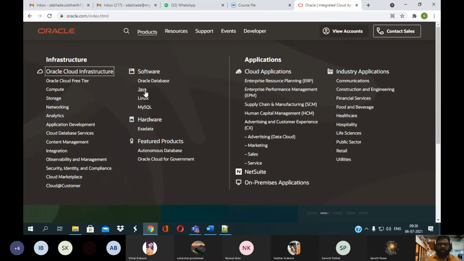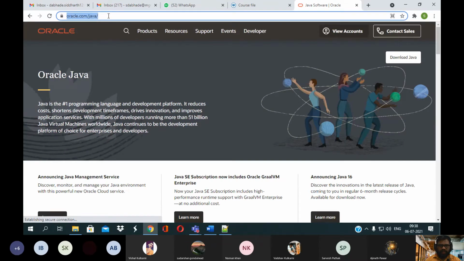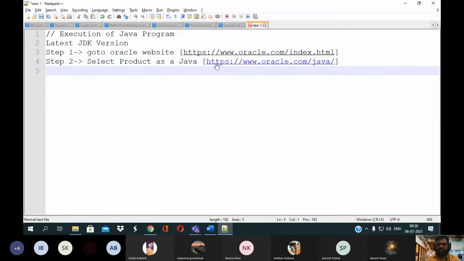You need to choose Java. By default, it will reach this website, https://www.oracle.com/java.